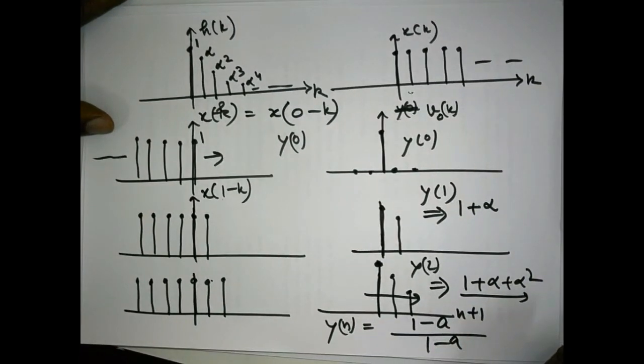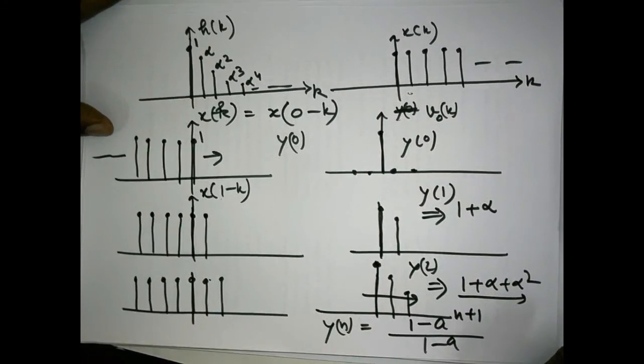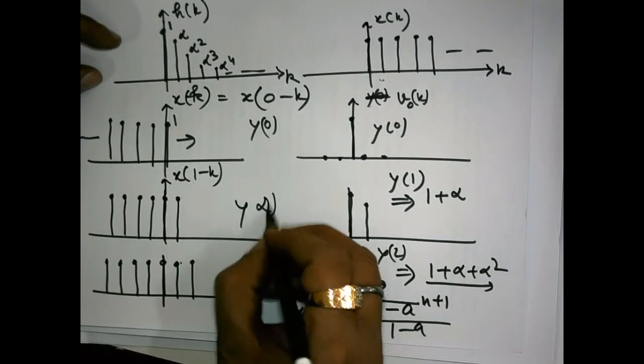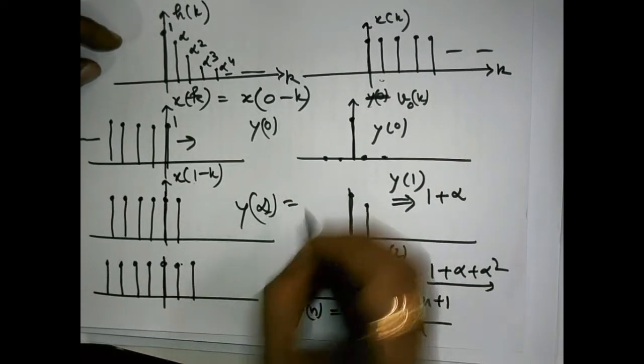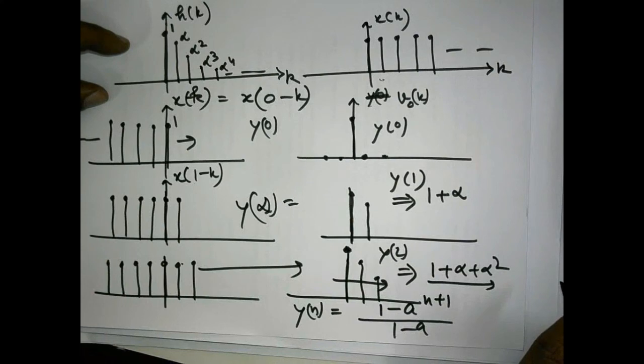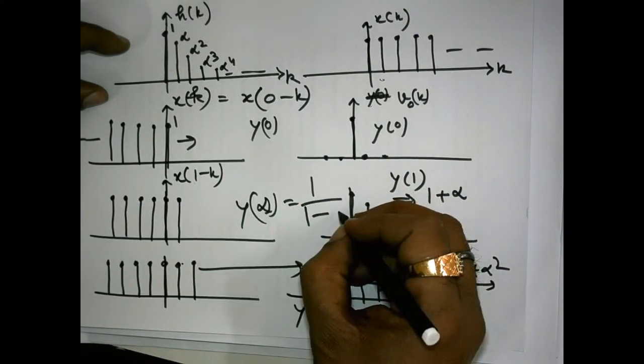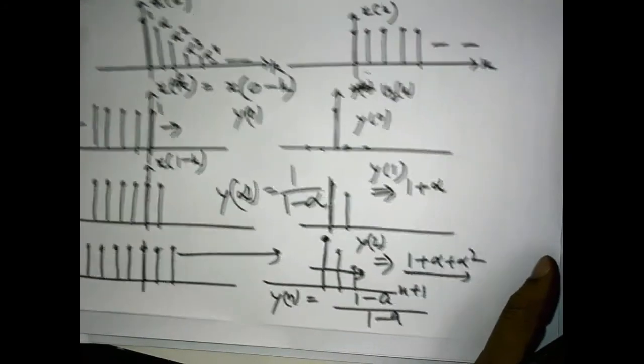So this will be the strength of yn. If you plot all these values, y infinity will be, because there are infinite terms, going up to infinity, 1 over 1 minus the common ratio, means alpha. This is the y infinity.